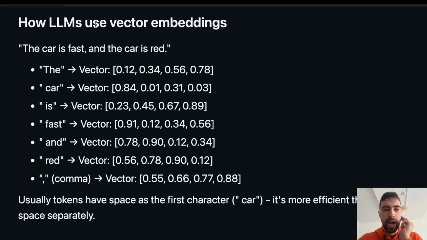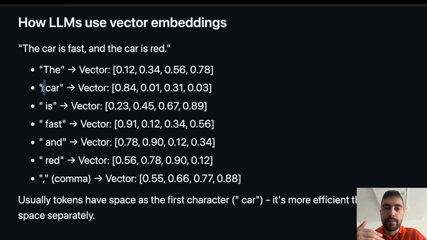Now, how do LLMs use vector embeddings? Let's say we have a sentence: The car is fast and the car is red. We know that each of the tokens, for example, let's say that we tokenize it this way, and it would be tokenized with these tokens in reality. So each token has a vector embedding, and all of these small character tokens have this space before.